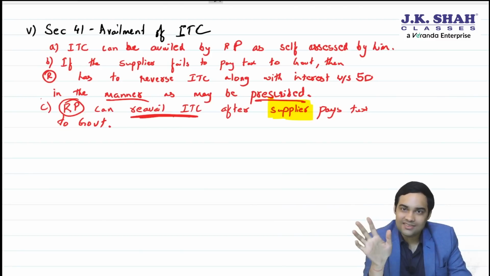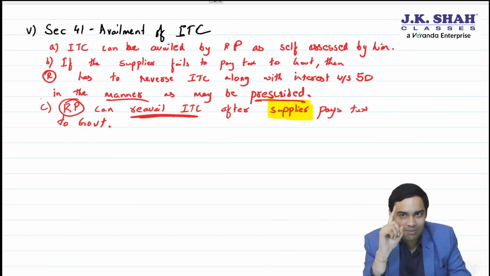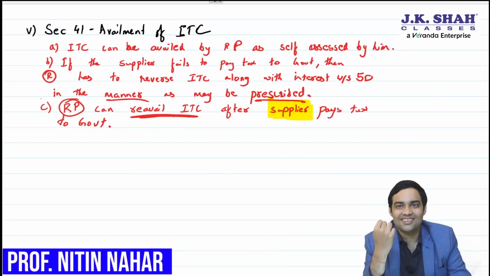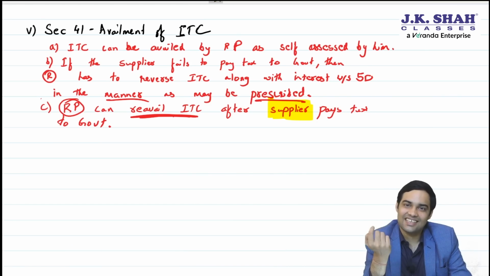You will pay interest. Correct. Now that money the supplier has not paid. Government will collect tax from the supplier along with interest from there also. The government has earned double interest. Are you clear with this? Yes. Okay. These were the changes in returns chapter.